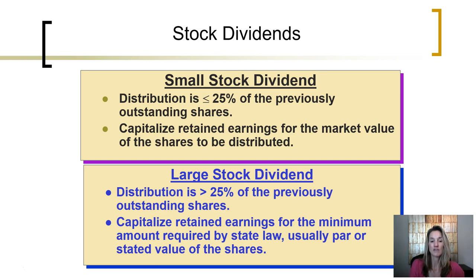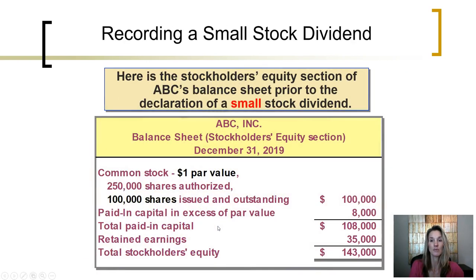In a large stock dividend, we are required to capitalize retained earnings or set retained earnings aside for the minimum amount required by state law, which is usually the par or stated value of the shares, obviously varying by state. So looking at the issuance of a small stock dividend, here is the stockholders' equity section of ABC's balance sheet prior to the declaration of the small stock dividend.